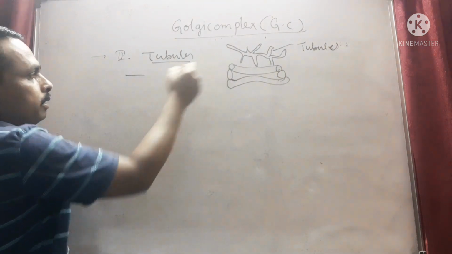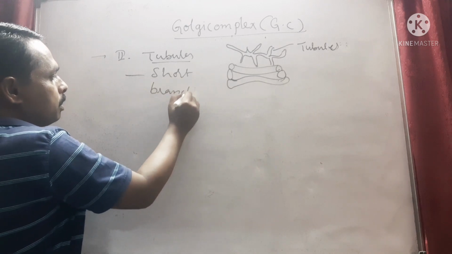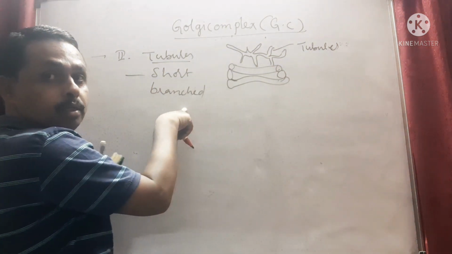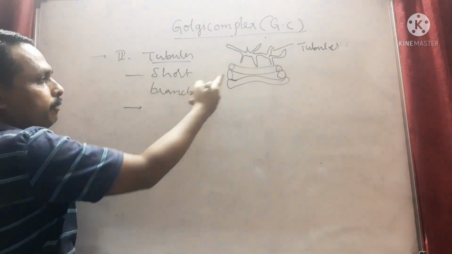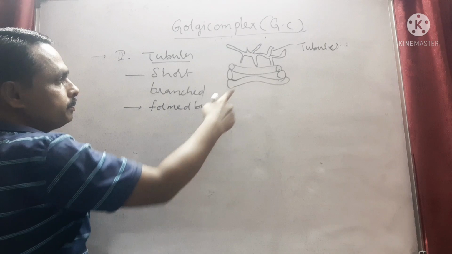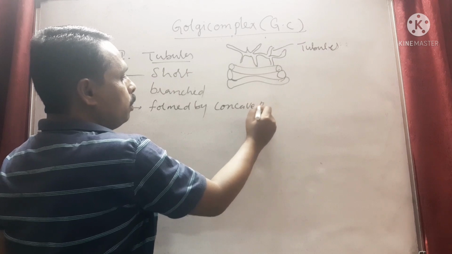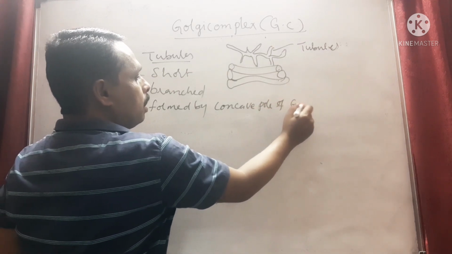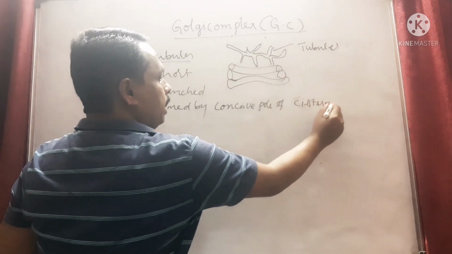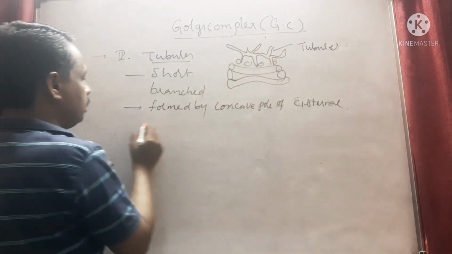Tubules are short, branched, and formed by the concave pole of cisternae. These tubules will secrete the vesicular structures.